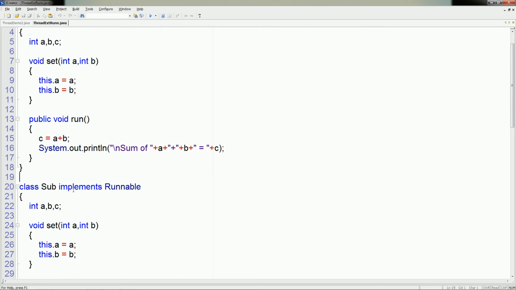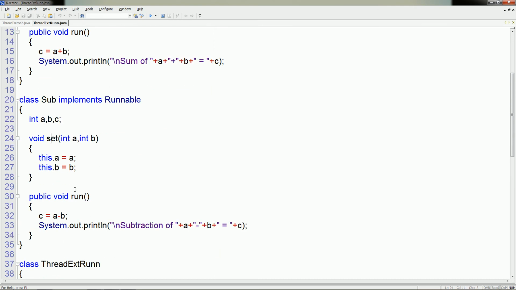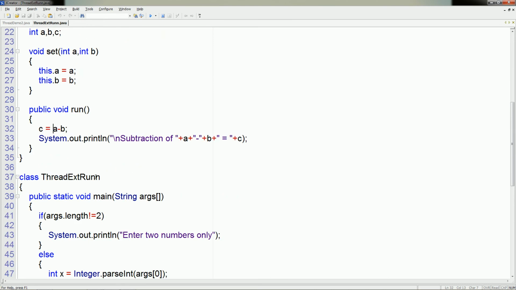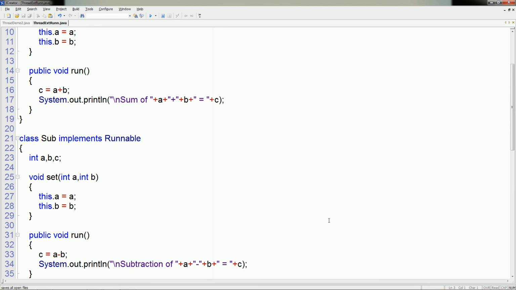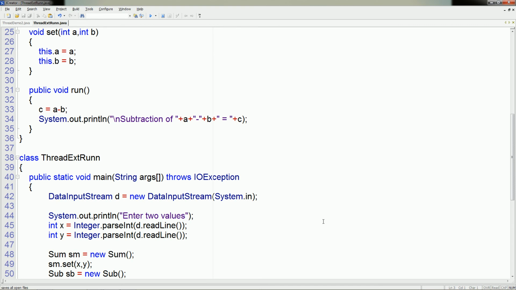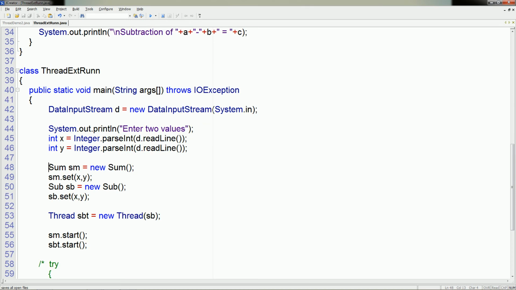After that, here we have a second class, which is implemented by using the Runnable interface. Here also, this class has set and run methods and performs the subtraction. Now let us create the objects of these two classes. Here we have DataInputStream, enter two values x and y. Now first create the object of the Sum class and set values, then create the object of the Subtraction class, also set values.